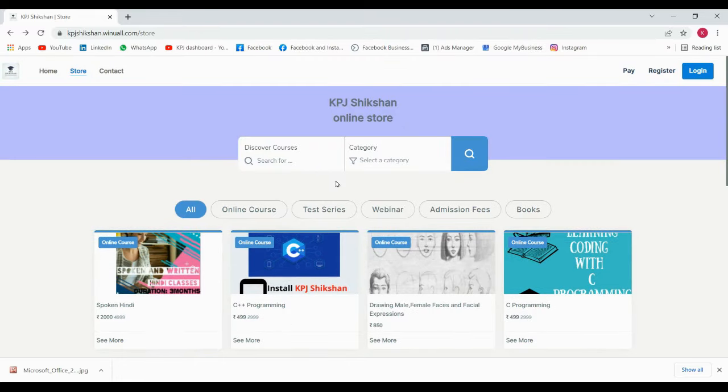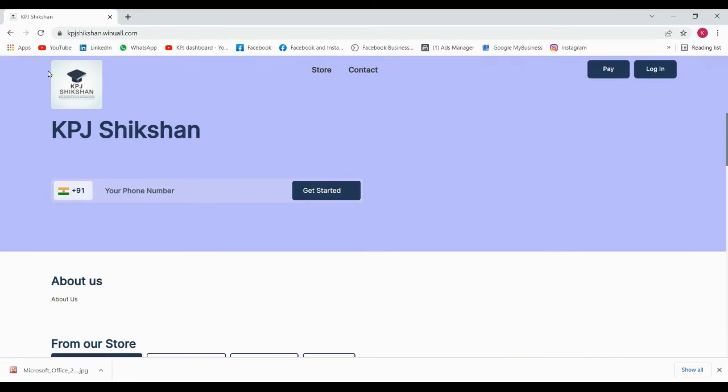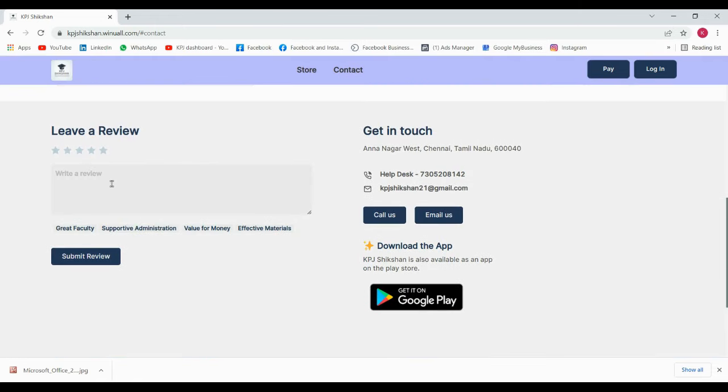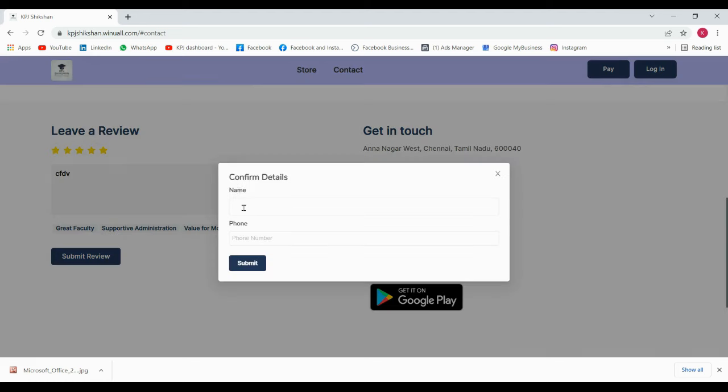and next I'll show you what and all is there in the app. We'll go to home and contact. So here you can see, you can just leave a rating over here if you want, the 5-star, and you can just comment something. When you click on submit review, you have to confirm everything and then you can give the ratings.